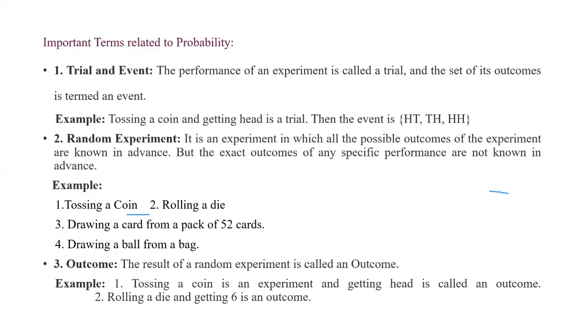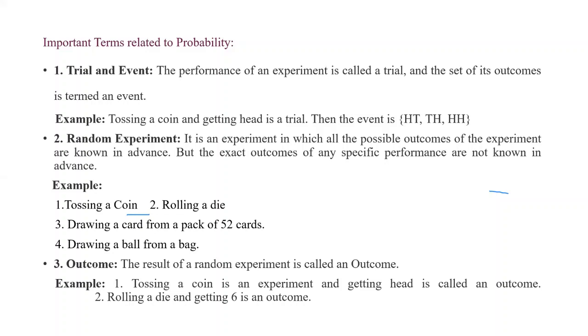So here you have to remember the basics. Whenever we consider probability, probability means possibility. Your best example for probability is tossing a coin. Whenever we toss a coin, either a head appears or a tail appears, so the possibilities are two, head or tail.